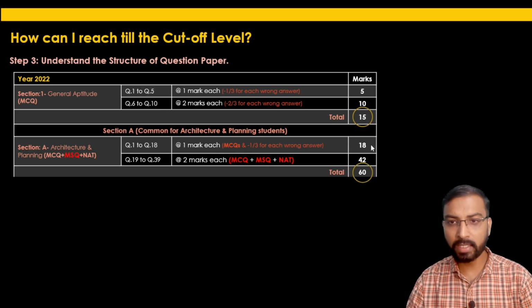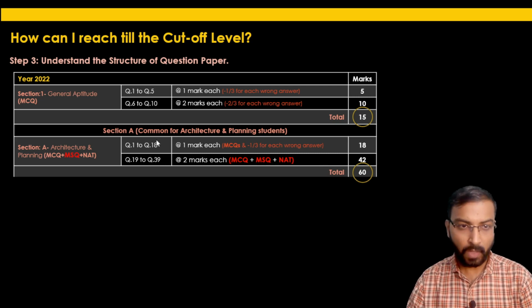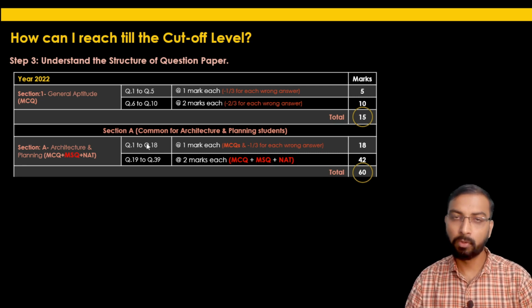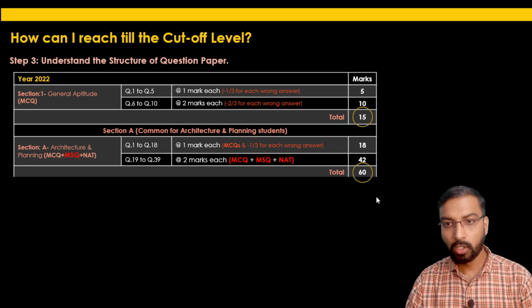So total marks here will be 18 marks for the first 18 questions. Questions 19 to 39 will carry 2 marks each. Now these 21 questions will be either MCQ, multiple select question, or numerical answer type. The topics mentioned in Section A of the syllabus are common and compulsory for both architecture and planning students. So total marks for Section A will be 60 marks.